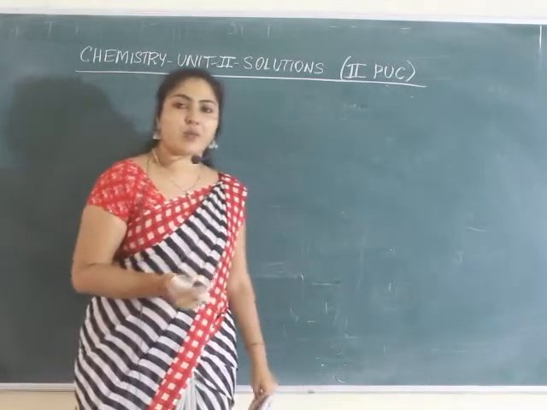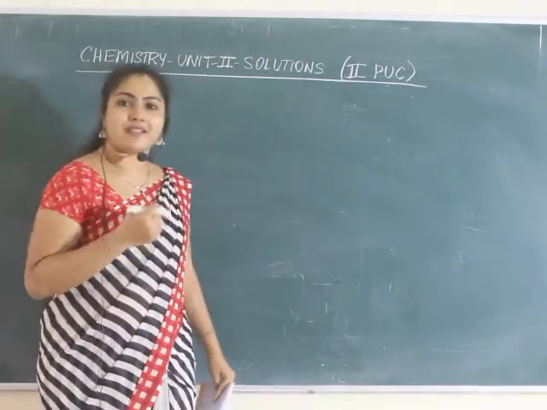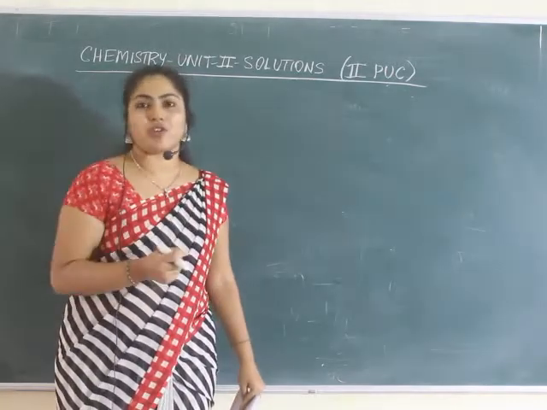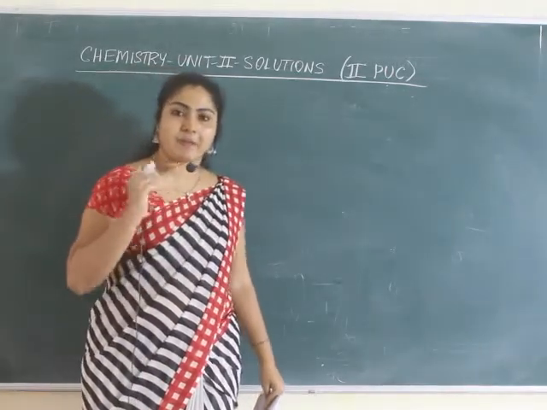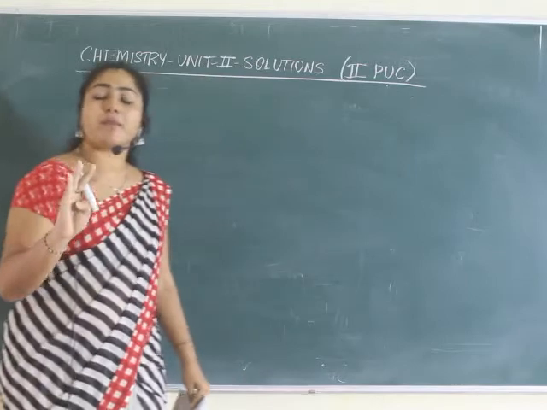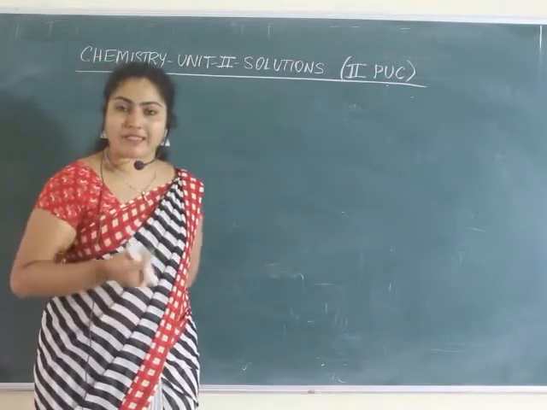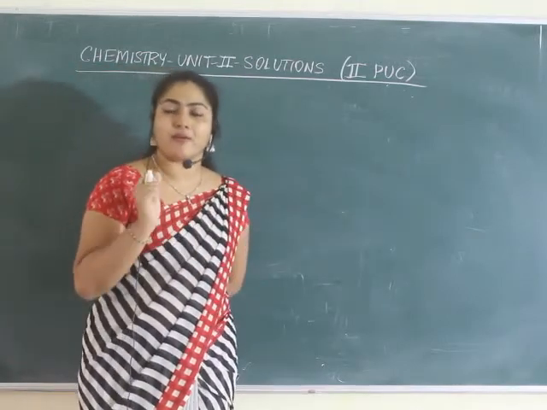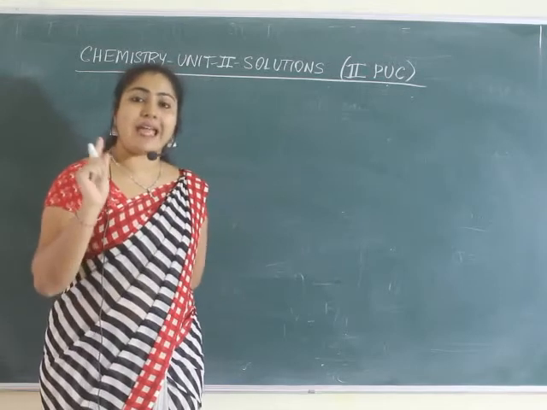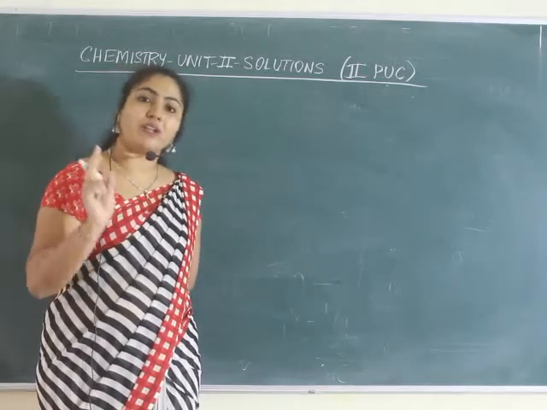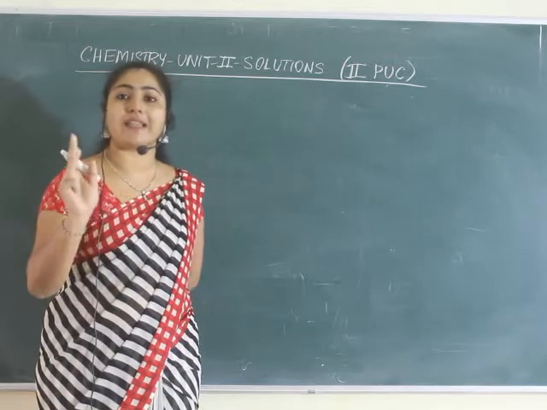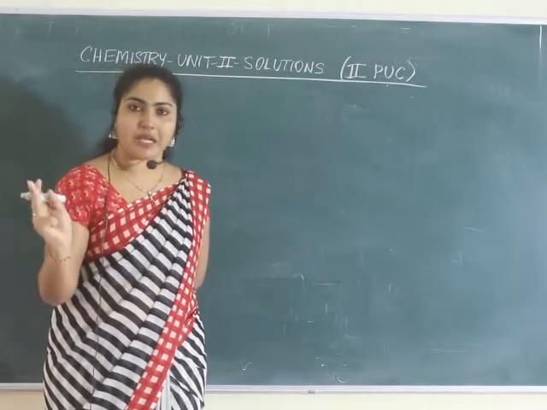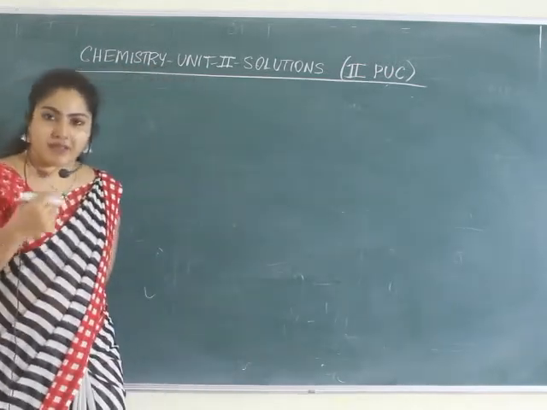Okay students, so in the previous video we had discussed up to the introduction of colligative properties, where I had mentioned that there are 4 important colligative properties that we are discussing in this unit, which are the relative lowering of vapor pressure, elevation of boiling point of solvent, depression of freezing point of solvent, and then comes osmotic pressure. So we'll discuss one by one now.